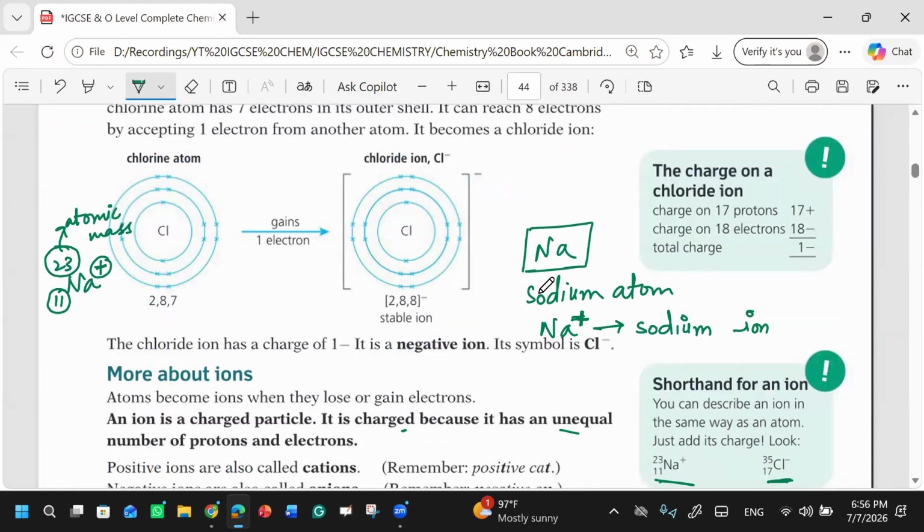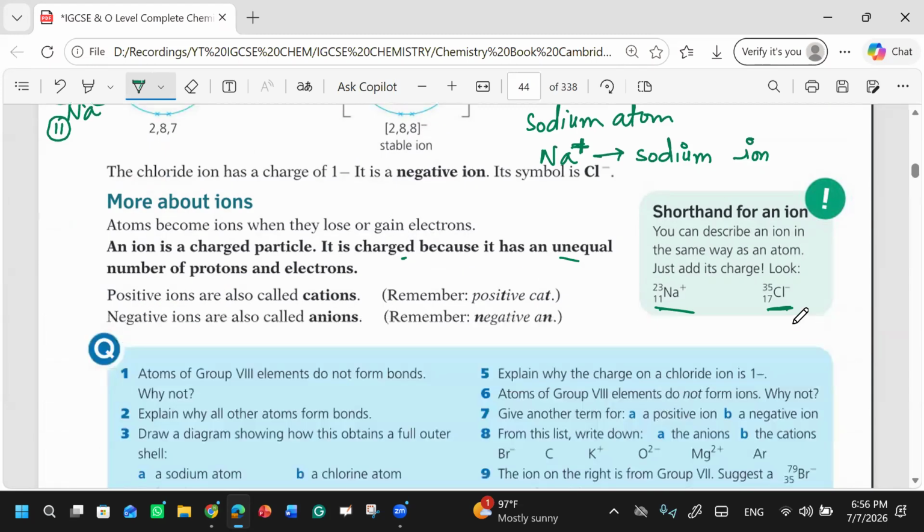If we write chlorine like this, can you tell me what is more or what is less? What is 17 telling us here? This 17 is the proton number. And 35 is the atomic mass.